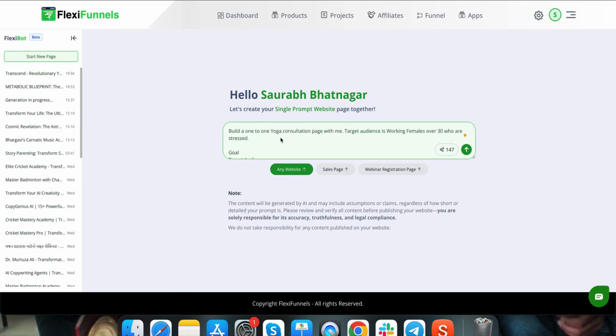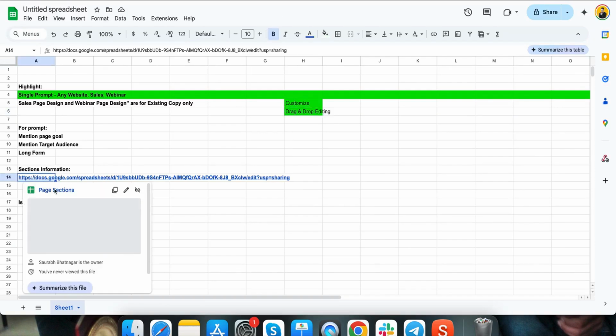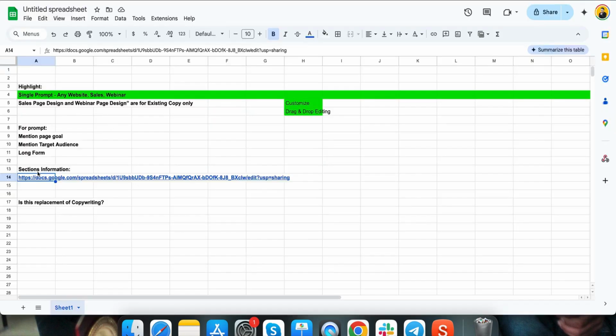Also, see, this is AI that's going to build your pages for you. So you can mention a few sections that you definitely want on your page. That's something that's going to be helpful for you, right? So for example, we've given you a really good resource. The resource is this Google Sheet, okay? You can also use keywords like long form.